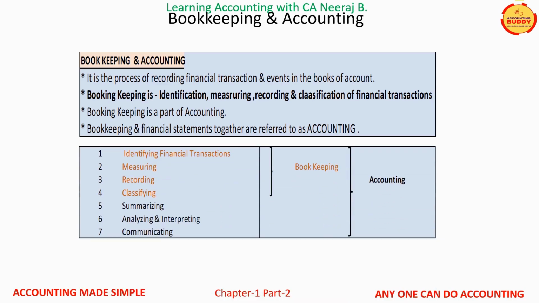If you recall, we discussed on slide number 4 that there are two elements of accounting: bookkeeping, which identifies, measures, records, and classify business financial transactions, and second, the financial statements, that is profit and loss account, balance sheet, cash flow, which represents accounting information in a summarized form. Therefore, we can conclude that bookkeeping is an integral part of accounting. Now let us discuss point by point difference between the two.